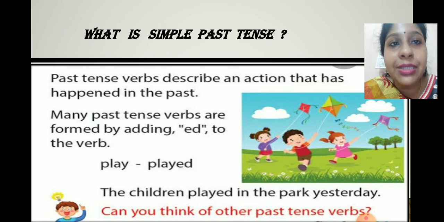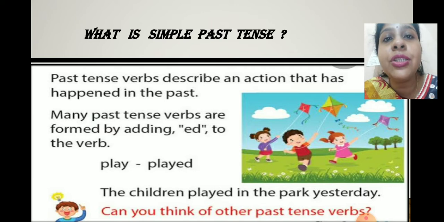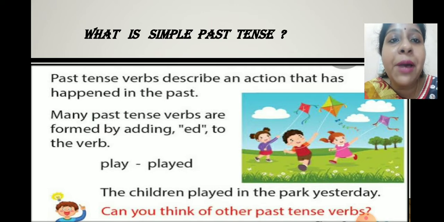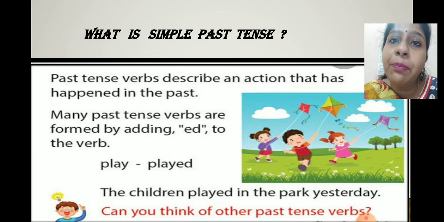Simple past tense describes an action that has happened in the past. When we talk about simple past tense, we talk about any work or any action that has taken place in the past. It is already done, it has already happened. Many past tense verbs are formed by adding ed. It is the most simple way of turning a present tense into past tense.